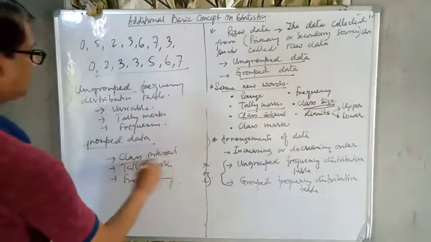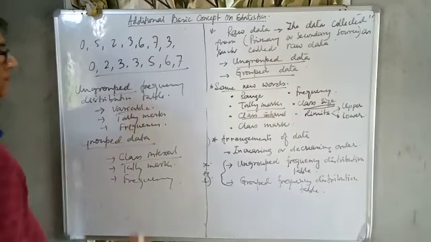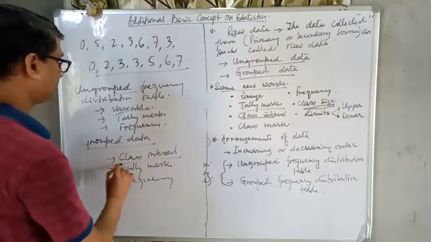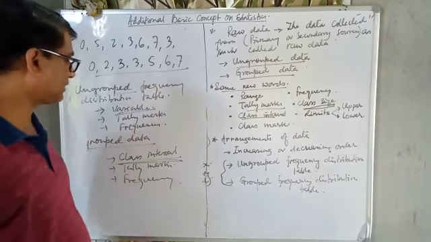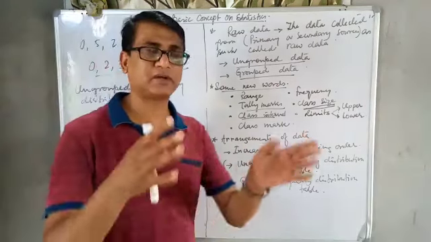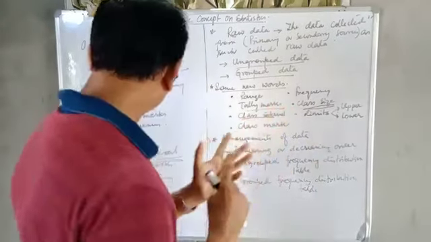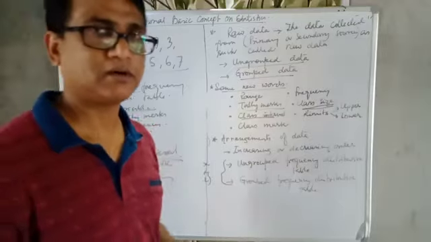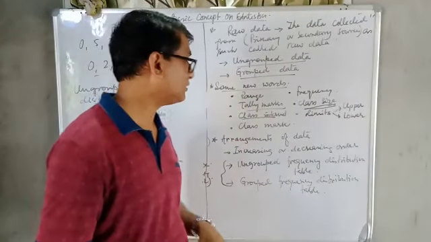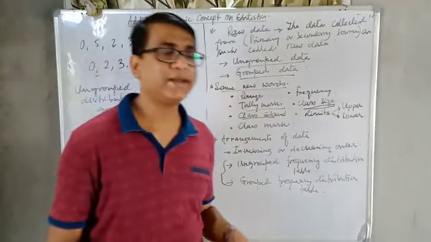There is a change between these. Only in grouped data, the variable is replaced: in ungrouped data it is the variable, and in grouped data it is the class interval. The remaining two are the same. Here also 3 columns: class interval, tally marks, then frequency.